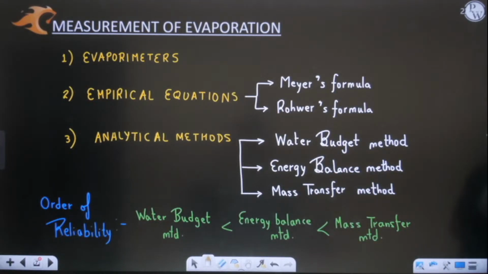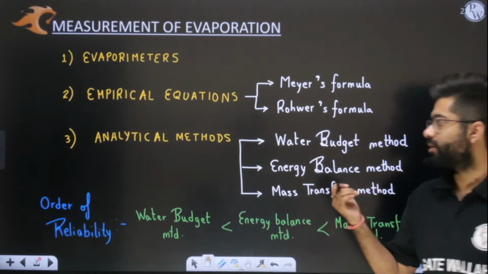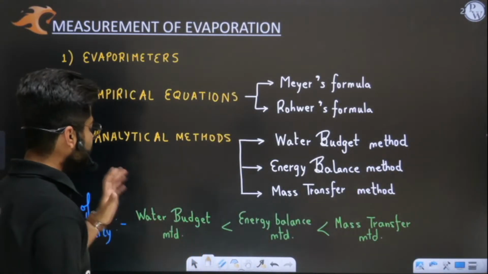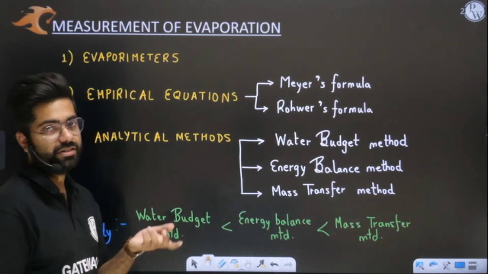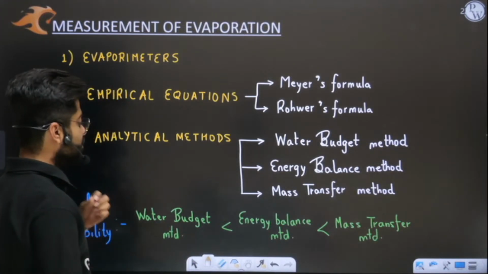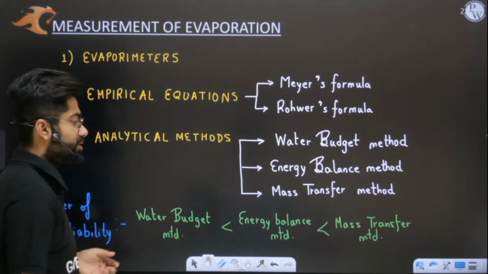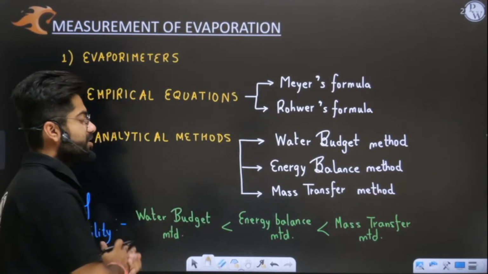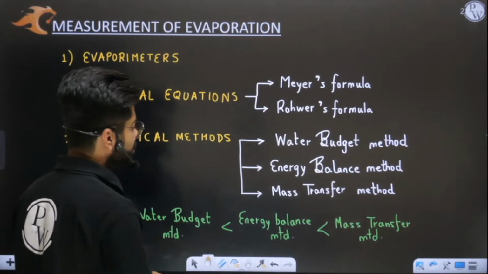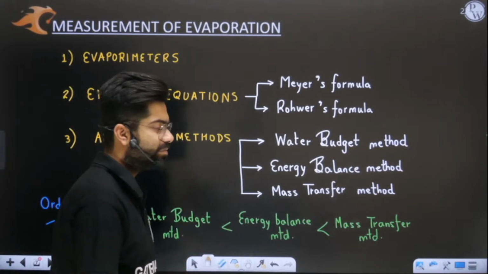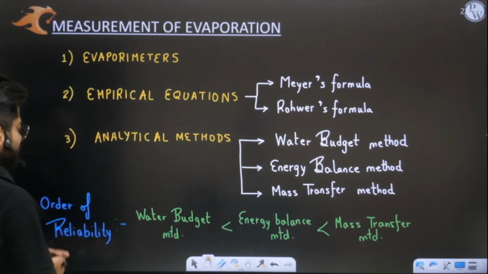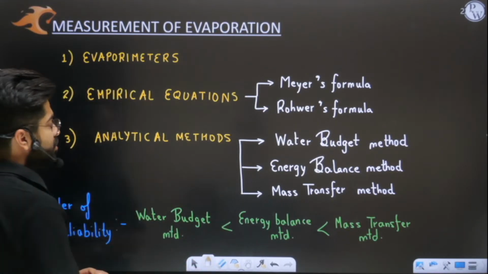After this we went on to discuss the water budget method also. I told you that out of these three methods, the water budget method was the simplest one but the least reliable. The answer which the water budget method gives is not practically correct. Mass transfer is the best one, but obviously we don't have to study that. Energy balance and mass transfer methods we will not study because they are not so important. A question can never be asked from this topic, so we'll skip it.